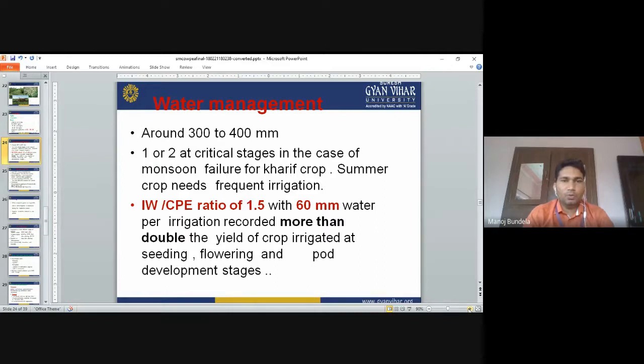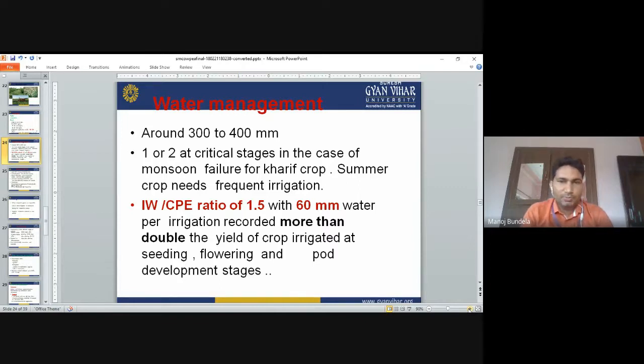Water management. Around 300 to 400 mm of water is required. One or two irrigations at critical stages are needed in case of monsoon failure for a kharif crop. In a kharif crop, if the monsoon does not come or the rain is very less, then we go for application of water. In a summer crop, it frequently needs water. Summer means the temperature is more, so it frequently requires water.